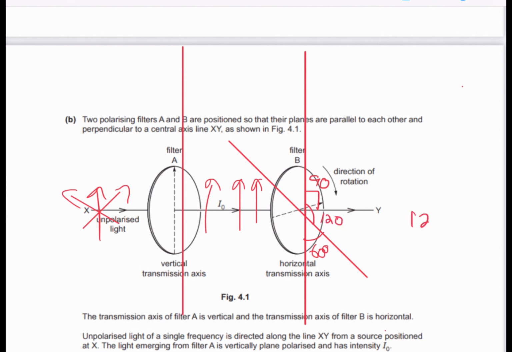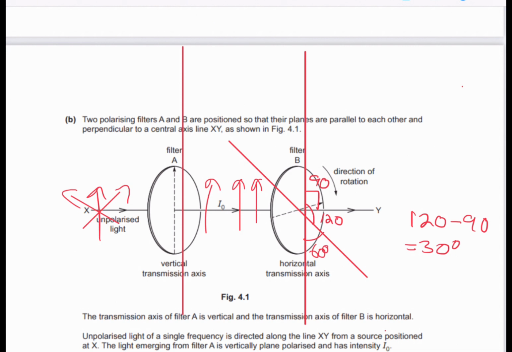So 120 minus 90 is how much you need to rotate it. So you need to rotate it 30 degrees, right? So this gives you an answer of 30. You need to rotate it 30 degrees so that the angle becomes 60, because we want the angle theta to be 60 so that we have 1/4 of the intensity coming through.